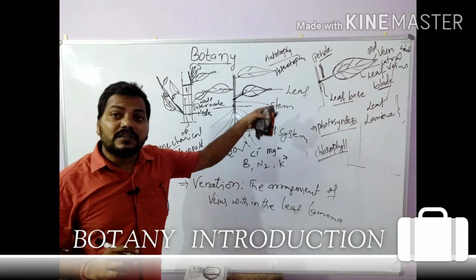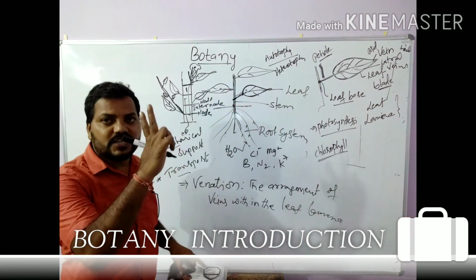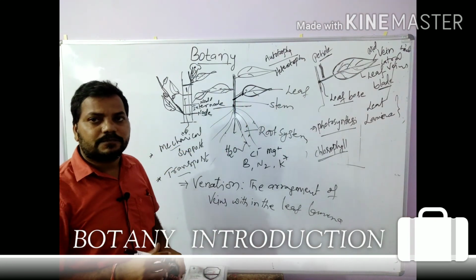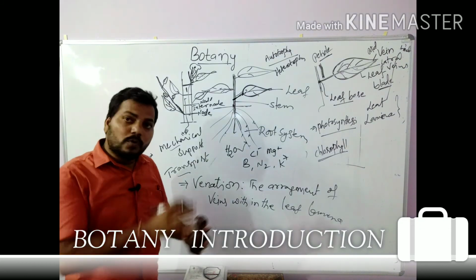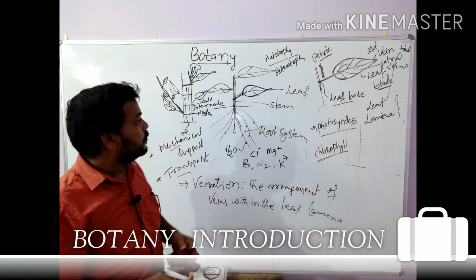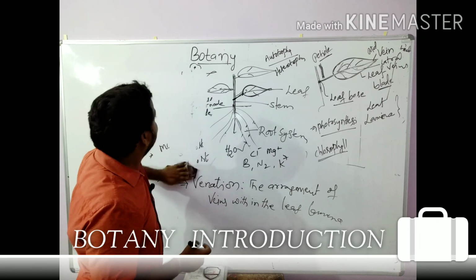So based on venation, the leaves are of two types: monocot leaf and dicot leaf.